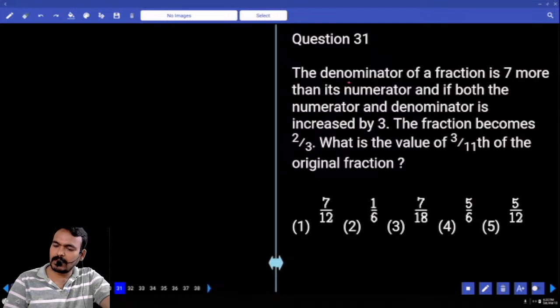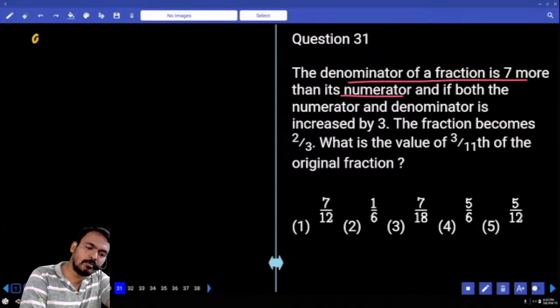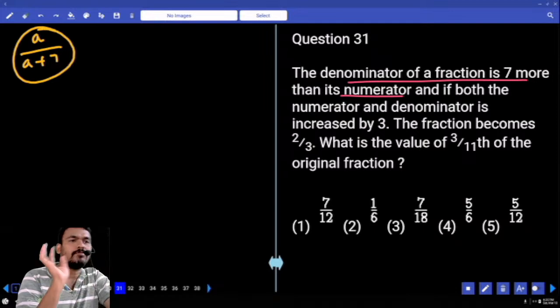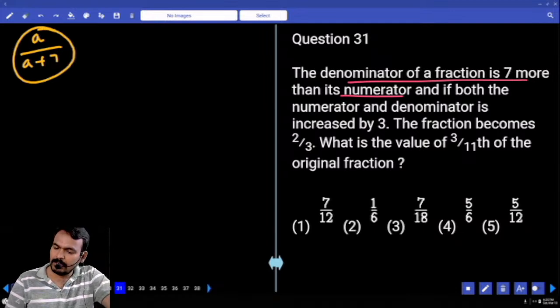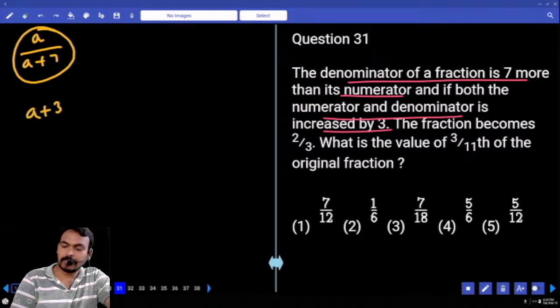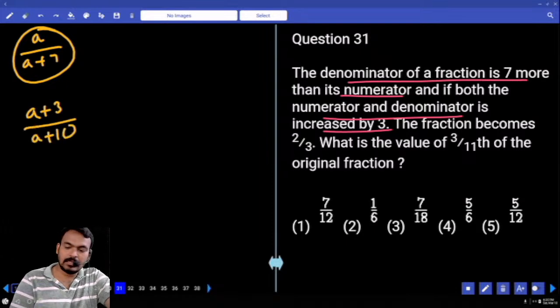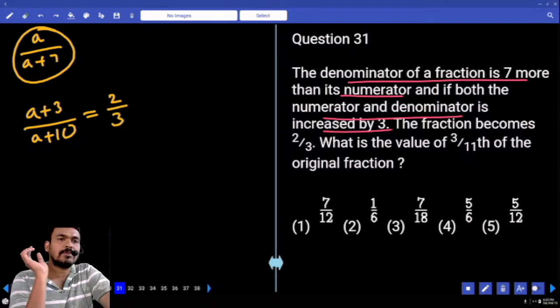And here the denominator compared to the numerator, how much more? 7 more. Suppose the numerator is a, then the denominator is a plus 7. Then a by a plus 7 is the original fraction, or not? Okay, and the numerator and denominator are increased by how much? 3. The numerator increased by 3 means a plus 3. Denominator also increased by 3 means a plus 10. That is equal to how much fraction? 2 by 3.